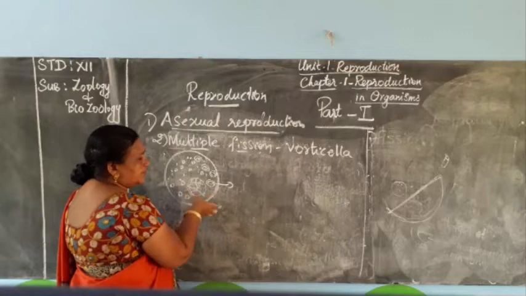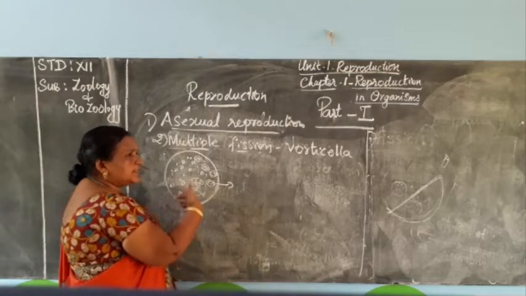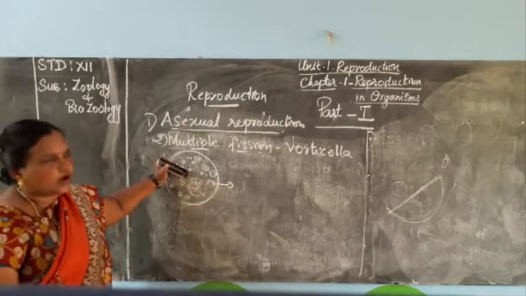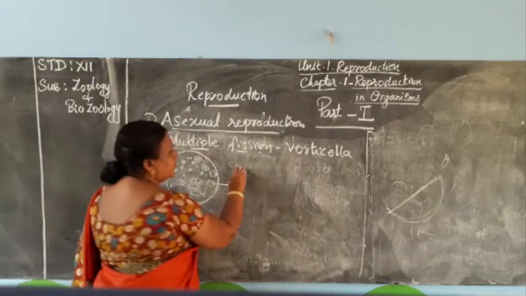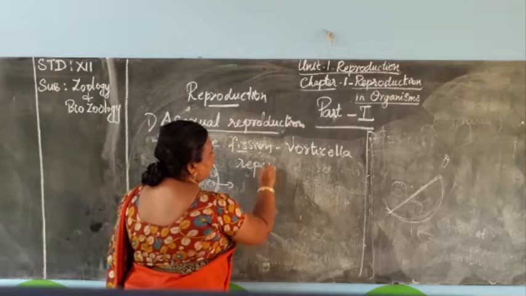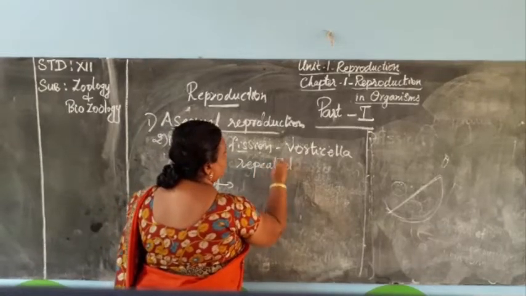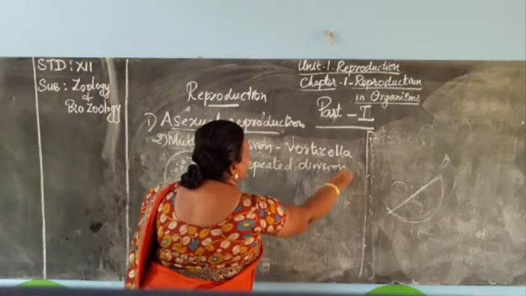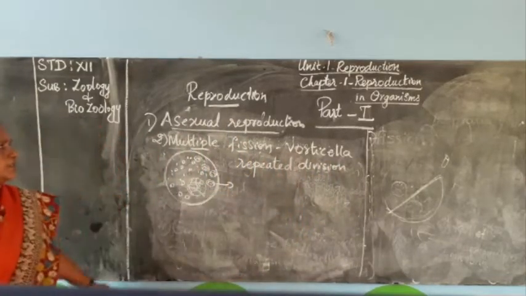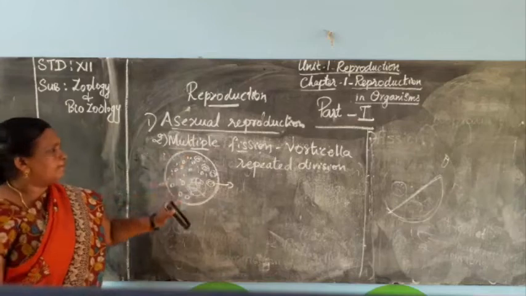So multiple division is happening repeatedly inside the mother's body. That's why multiple division is otherwise called repeated division. This type of division happens in Vorticella.